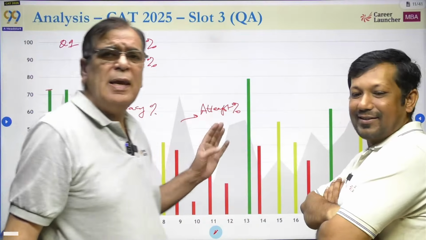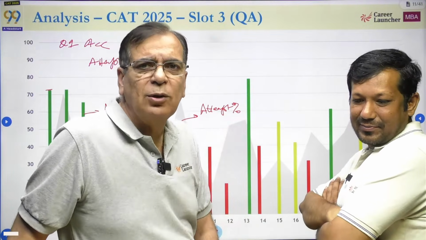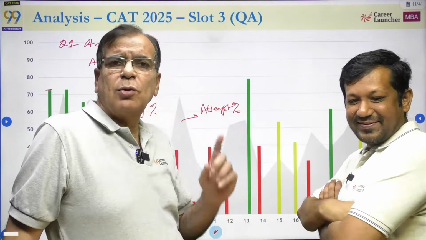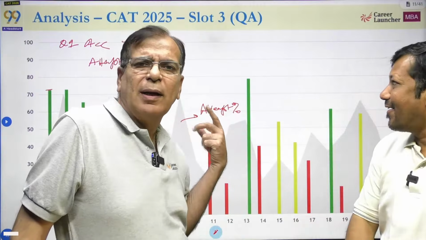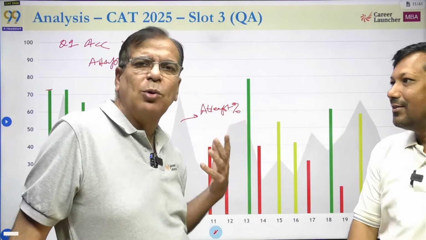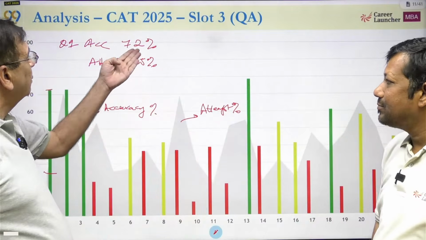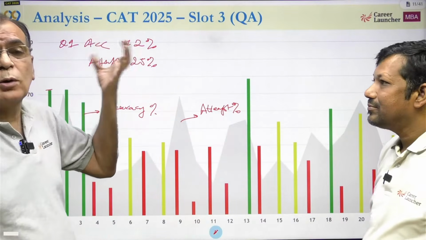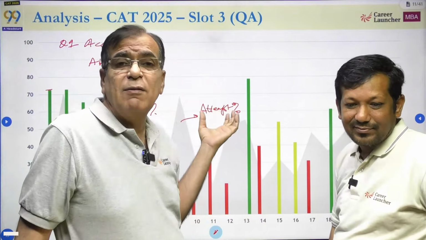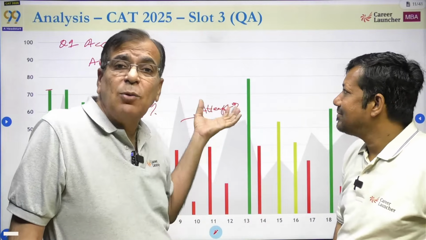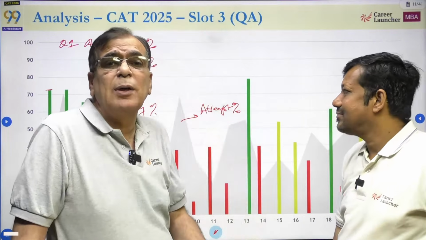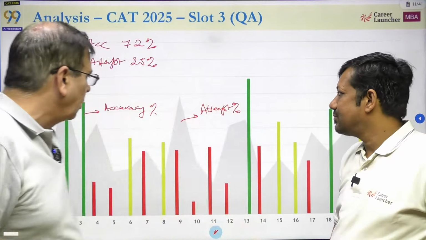This was a very easy question that most students did not attempt because they possibly felt it wouldn't be arithmetic or algebra, so people probably left it. But the point is, 25% of people attempted it, and almost 3/4 of them got it right. 18 out of 25 people got this question right. This was an easy question. Everyone should have attempted this. This was a big miss by most of the students.